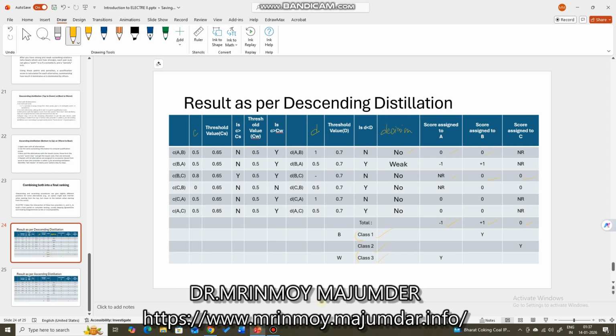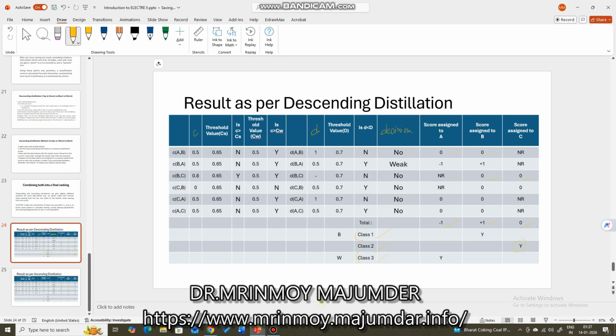So accordingly, if I compare, you see B has the best value +1, so it was assigned to class 1. C is not best, not worst, it is in between, so it was assigned class 2 because it has a score of 0. The total score will show you which class to assign. And A has a score of -1.